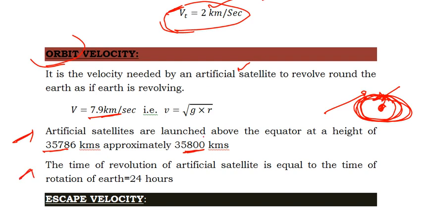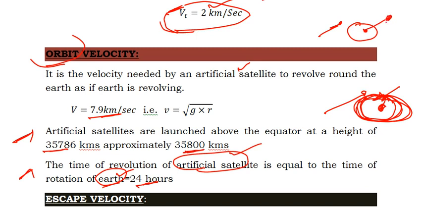And we know that the time of revolution of the artificial satellite is equal to the time of rotation of the earth. Because both are equal, only then do we feel that the satellite is not moving from its place. Generally, satellites are sent for a particular purpose. Let us say this is a globe and somewhere here is India, and you send a satellite over here. If the time taken by the earth's rotation and the time taken by the satellite's revolution differ, then the satellite moves here and India will be here. So that is the problem.